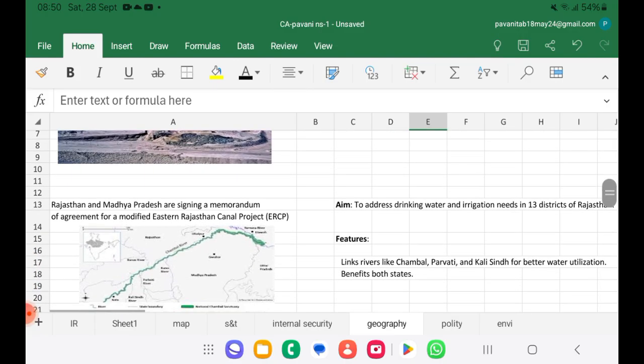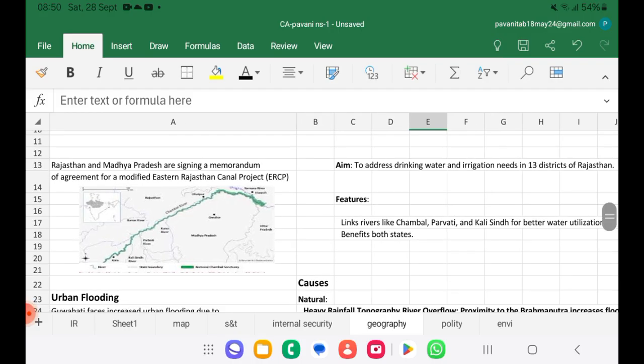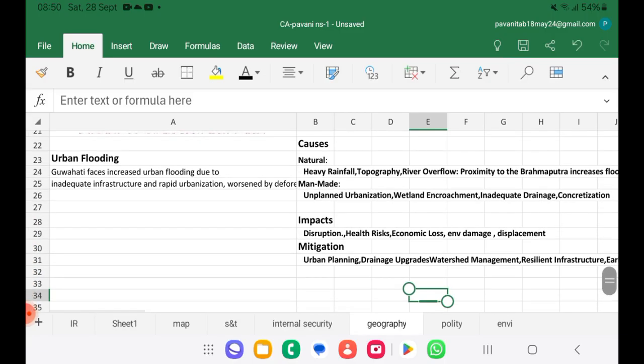Today we'll see Rajasthan and Madhya Pradesh are signing a memorandum of agreement for the modified Eastern Rajasthan Canal project. So Eastern Rajasthan Canal project is the news that recently Rajasthan and Madhya Pradesh are signing a memorandum. They are trying to link Chambal, Parbati and Kali Sindh. Chambal originated in the Vindhya range, even Parbati. So Parbati and Kali Sindh are tributaries of Chambal. These three are going to be connected so that better water utilization will be taken care of. So that's the thing.